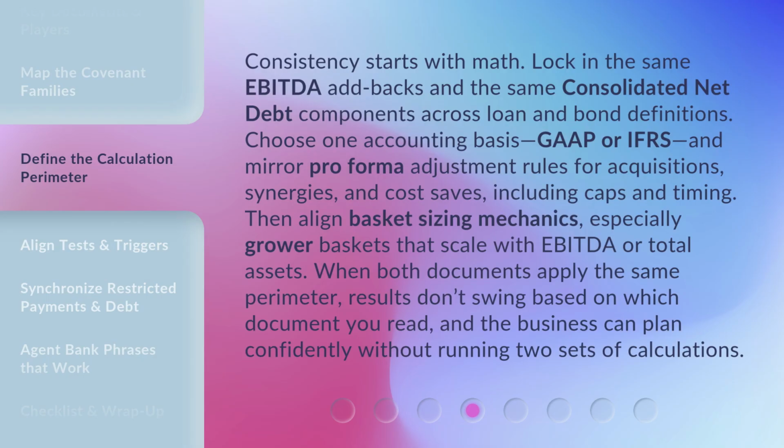Consistency starts with math. Lock in the same EBITDA add-backs and the same consolidated net debt components across loan and bond definitions. Choose one accounting basis, GAAP or IFRS, and mirror pro forma adjustment rules for acquisitions, synergies, and cost saves, including caps and timing. Then align basket sizing mechanics, especially grower baskets that scale with EBITDA or total assets. When both documents apply the same perimeter, results don't swing based on which document you read, and the business can plan confidently without running two sets of calculations.